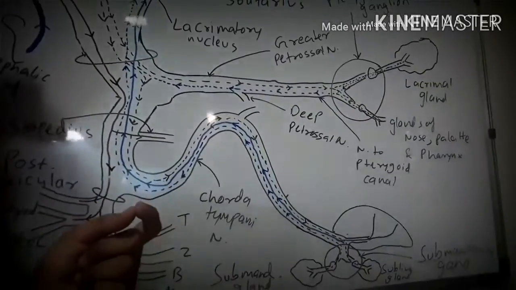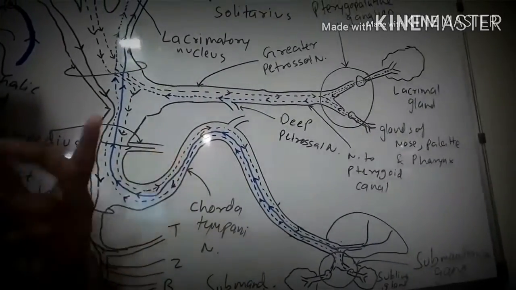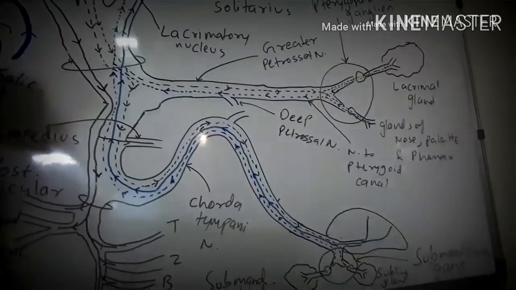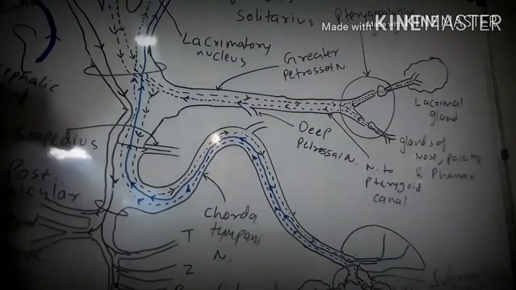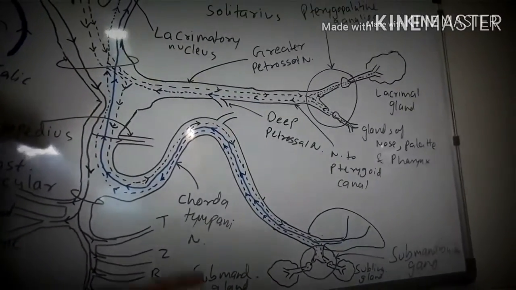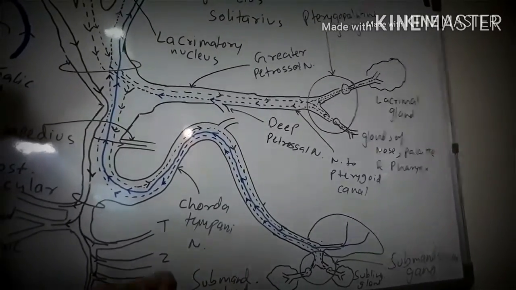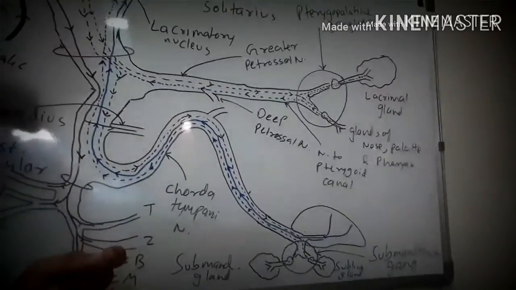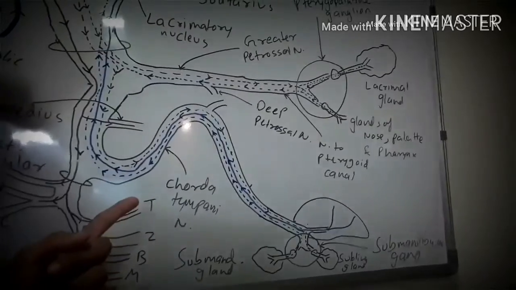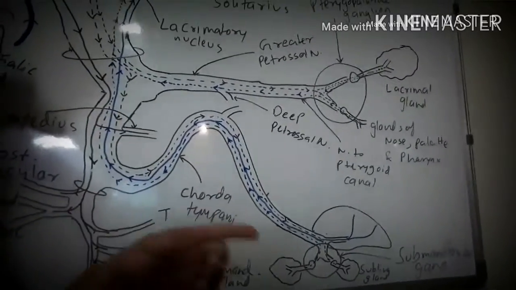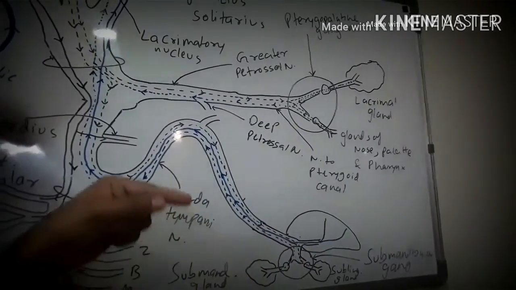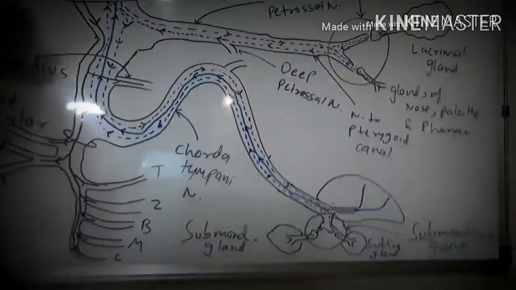The special visceral afferent fibers carry sensation of taste from the anterior two-thirds of the tongue. The general visceral efferent fibers are secretomotor to the submandibular and sublingual glands and are relayed in the submandibular ganglion. And the general visceral afferent fibers are sensory to these glands and carry sensations from the two salivary glands.